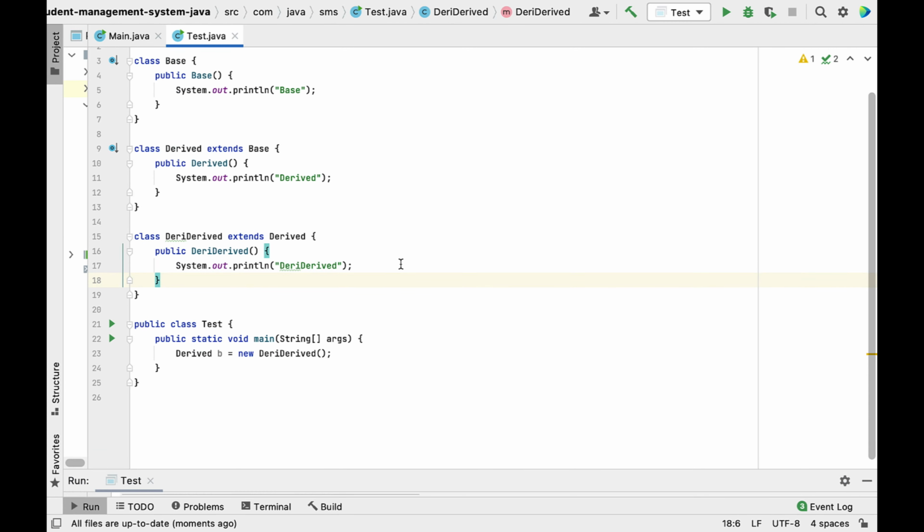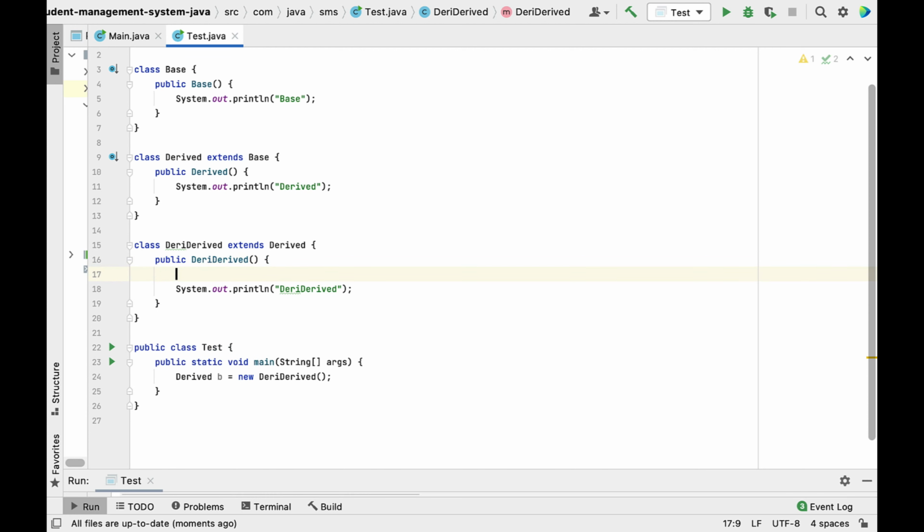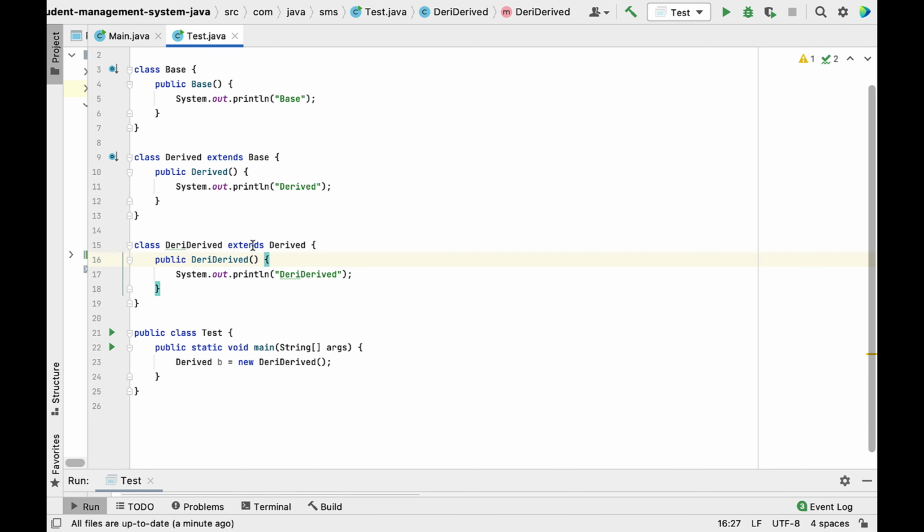Well, probably you know about the super keyword, right? Basically, the super keyword we can use to call the parent constructor. And if you can see here, Derived class extends Base, and in the constructor, if we don't specify super here, then the compiler will automatically provide a super to call the parent class constructor, right? So let me quickly remove this,